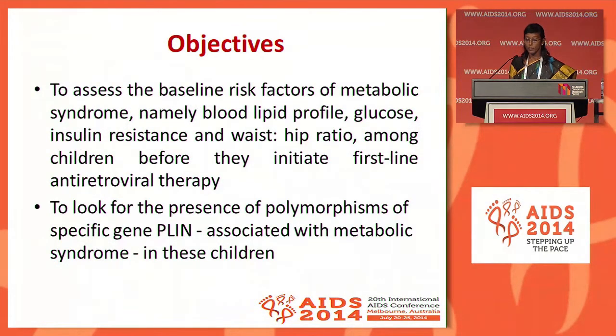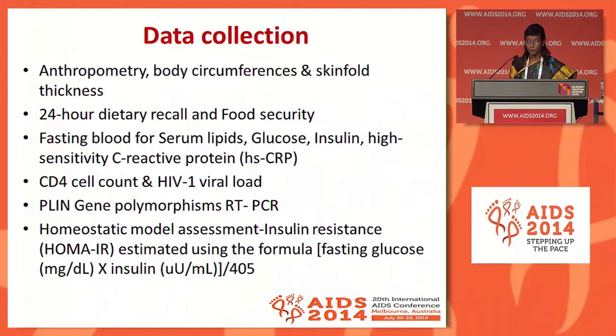We wanted to assess the baseline risk factors of metabolic syndrome in terms of lipid profile, glucose, and insulin resistance among these children before they initiate first-line ART, and to look for the presence of polymorphisms in the genes associated with metabolic syndrome in these children.